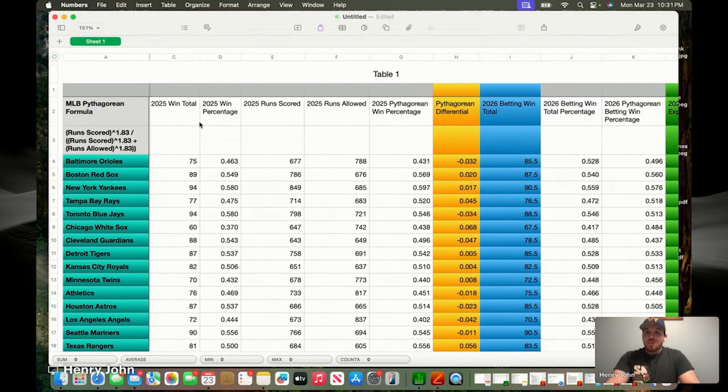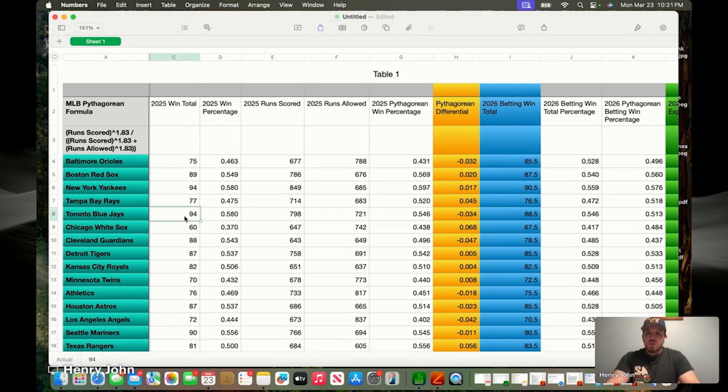A little introduction to what I've got going on here. We've got our teams listed over here. You can see the American League is in view right now. The National League is below it, so we can go down when applicable. First column, 2025 win total. So this right here is the number of games that each team won during the 2025 regular season.